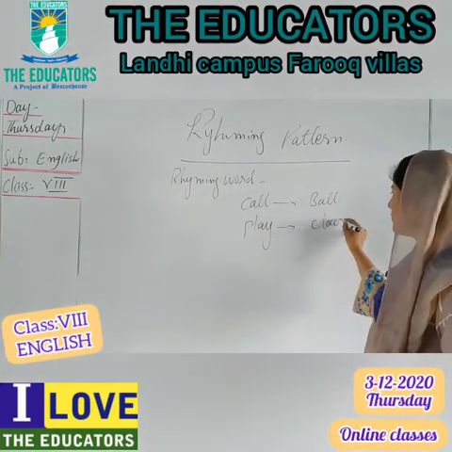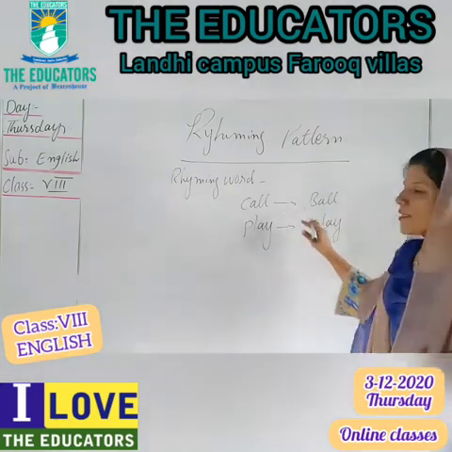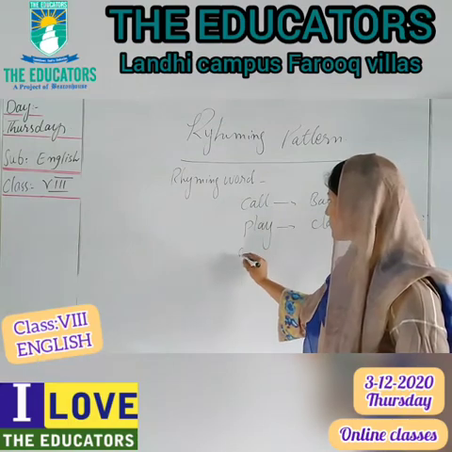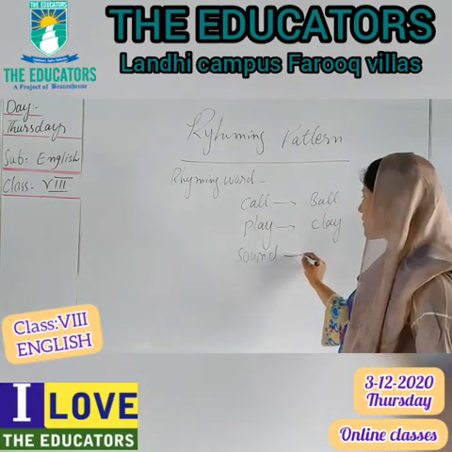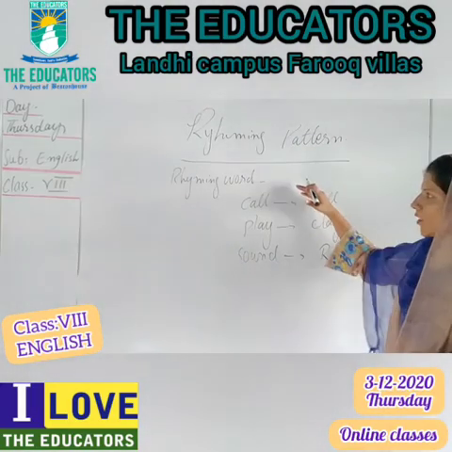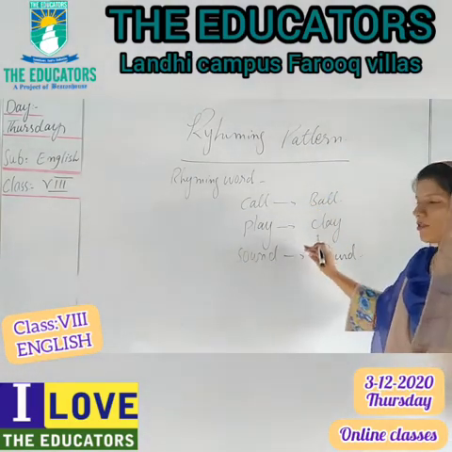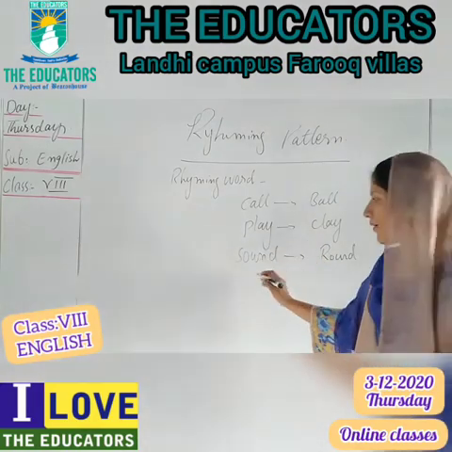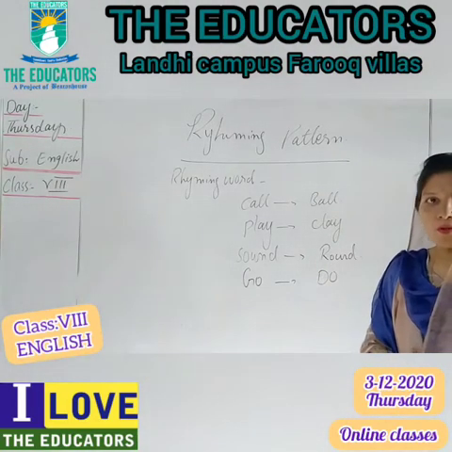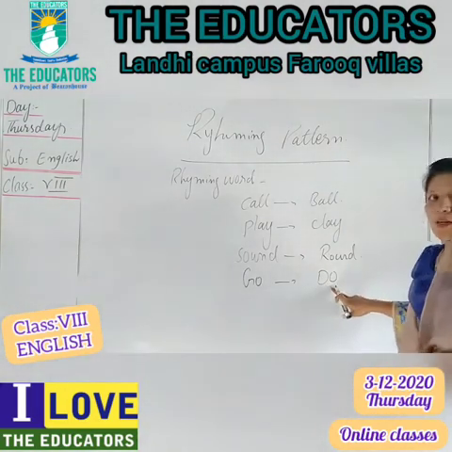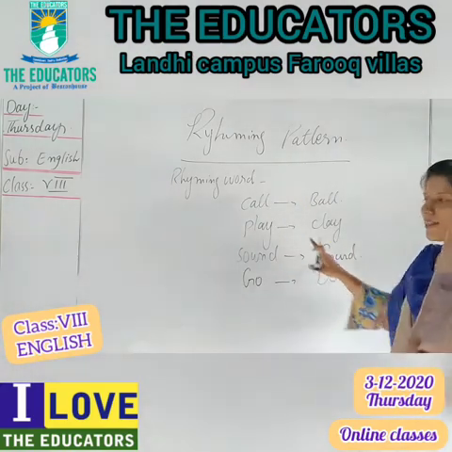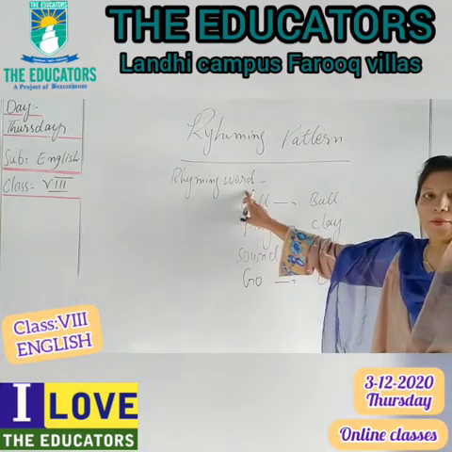Play and clay. This is a rhyming word. Sound with round. I hope the concept of rhyming word is clear by these three pairs. But students, if I write go with do, what happened? The spelling is same, but the sound is different. When the spellings are different and the sounds are same, they are called rhyming words.